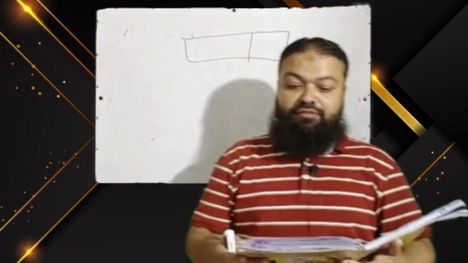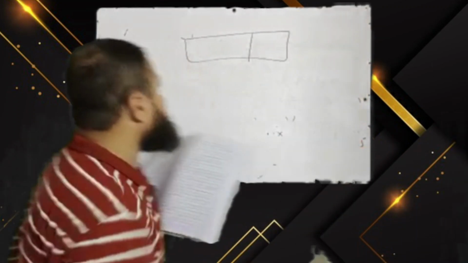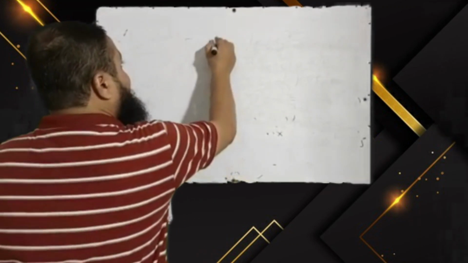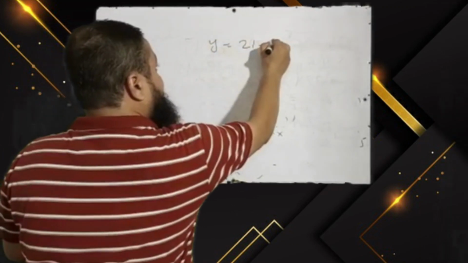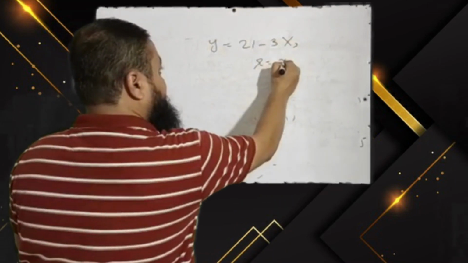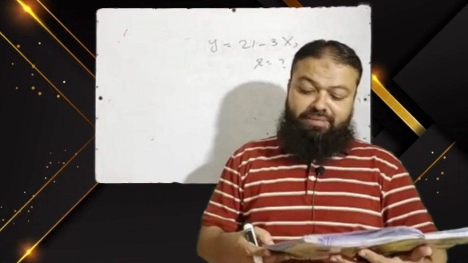Next question is, for a certain data set, the regression equation is y is equal to 21 minus 3x. The correlation coefficient between y and x in this data set is A. must be 0, B. must be 1, C. is positive, D. is negative.